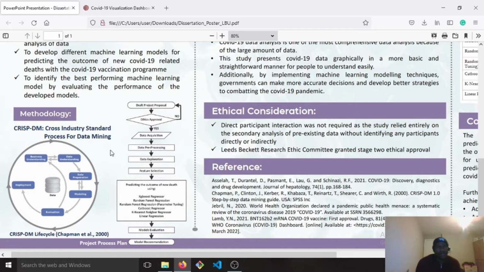Then this is my project plan, which includes the draft proposal, the ethical approval, the data acquisition, which was the collection of data, the processing, exploration, and the feature selection, where I looked at correlation between data and picked the variables that were highly correlated to the new deaths, that's the target variable. Then I ran my modeling, model evaluation and recommendation.